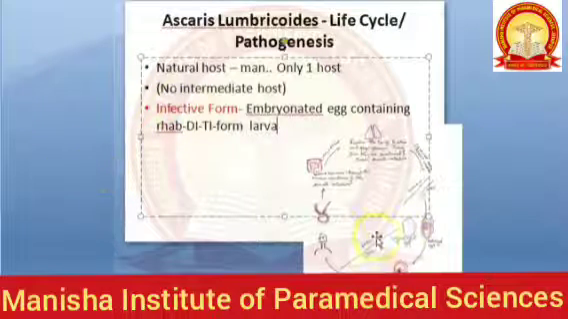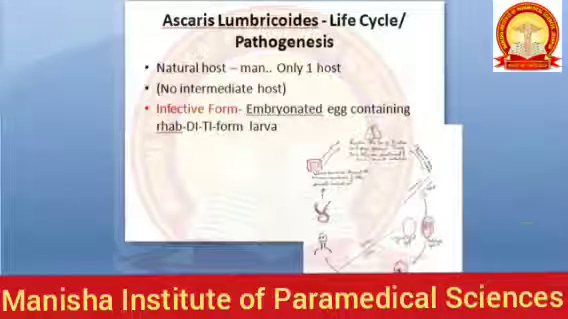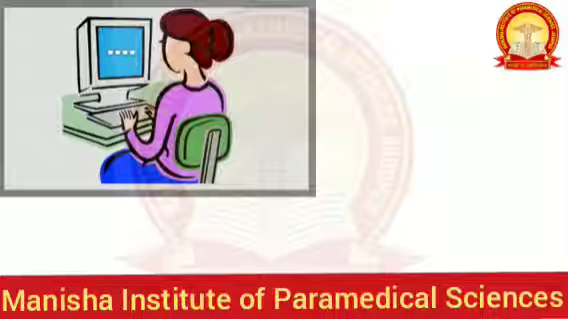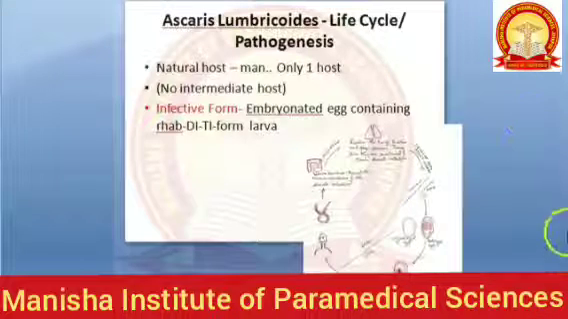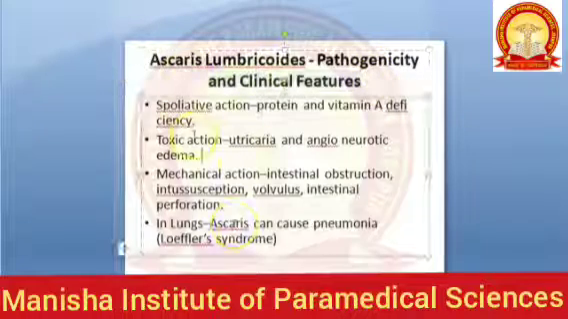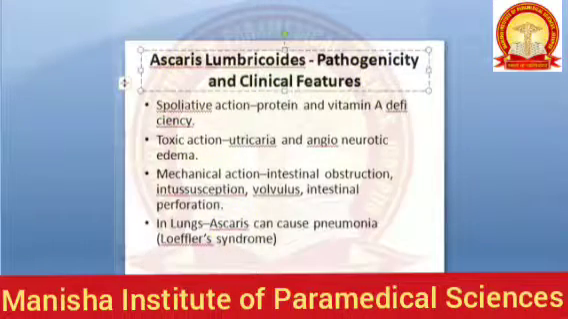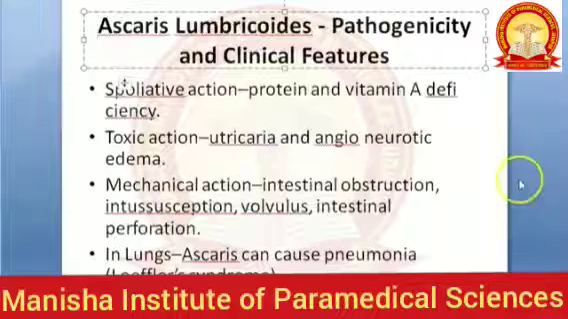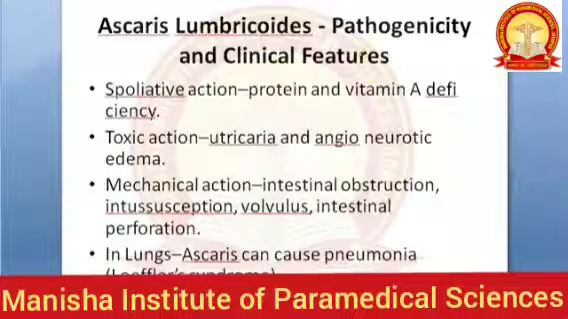Okay, so now let us move on. Life cycle and pathogenesis are over. Are you fine, guys? Ascaris lumbricoides, we finished morphology, life cycle and pathogenesis, right? Now we will move on to pathogenicity and clinical features. So what all will it do to us? Let us look at this. What will happen if this worm is there in us?